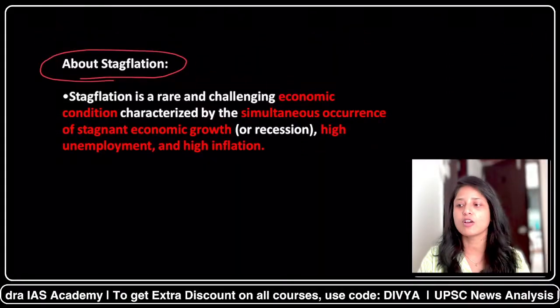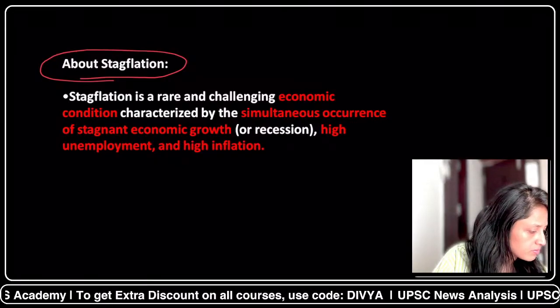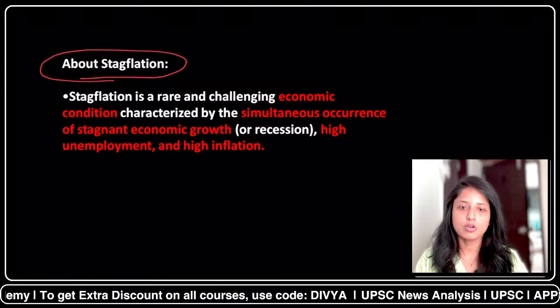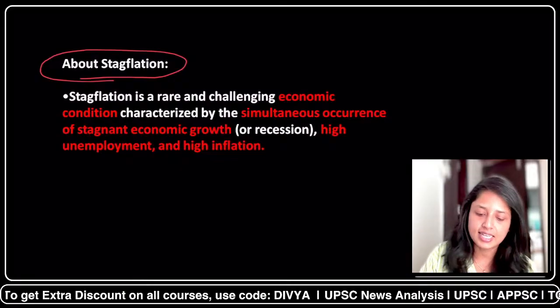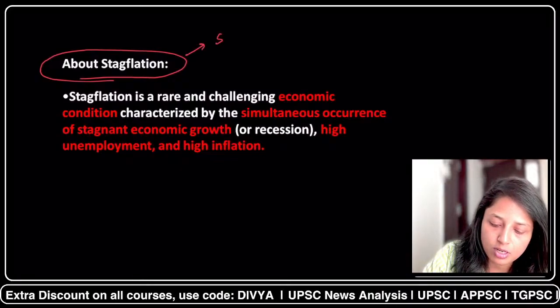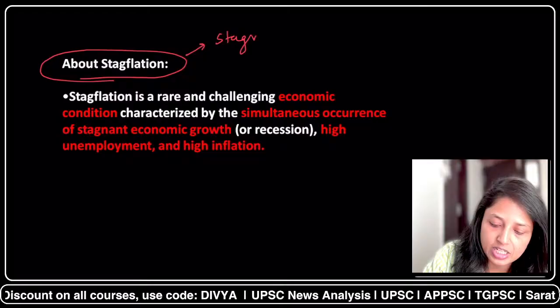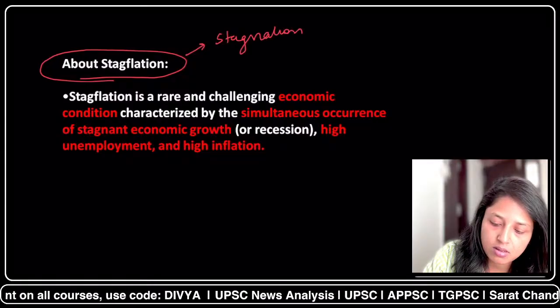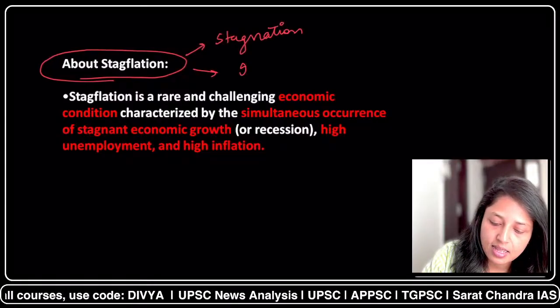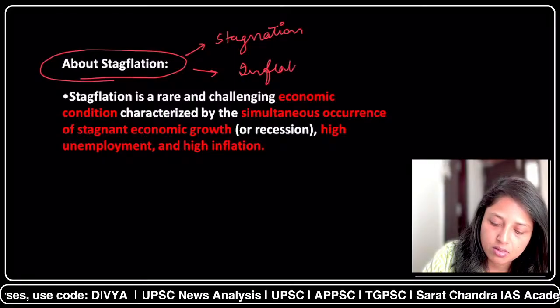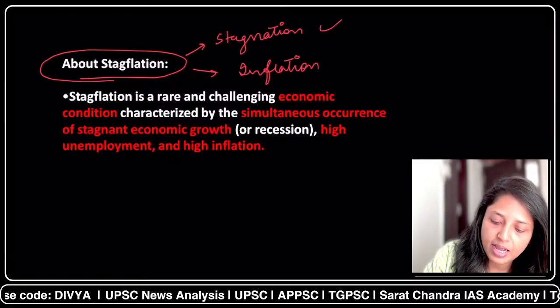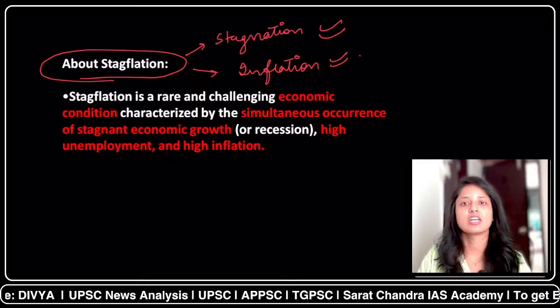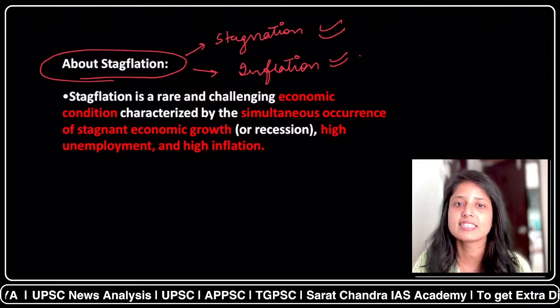So what is the meaning of stagflation? So the meaning of stagflation is, see, you can break down it into 2 terms. First is stagnation, and second is inflation. So when we combine stagnation and inflation, we reach the situation what we call as stagflation.